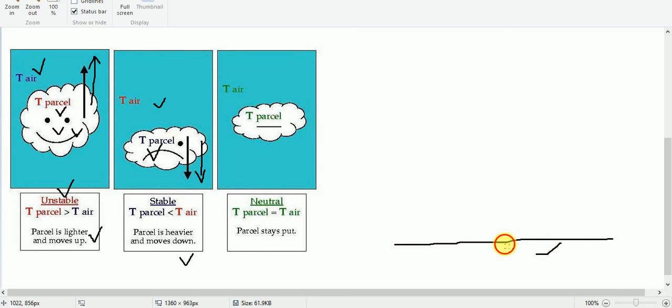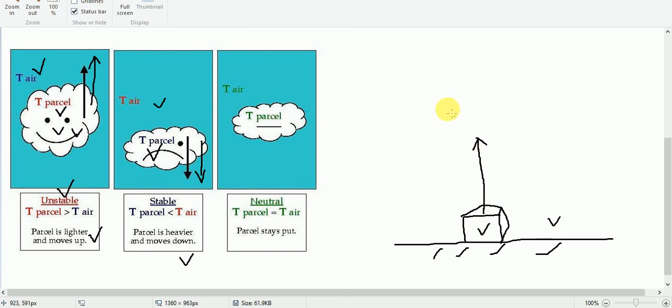This is the surface of the earth, and let us say this is a parcel of air. When this parcel of air is heated, as I told you, the temperature of this parcel of air will be higher than the surrounding air, and that is why the parcel of air will become lighter and rise upwards.